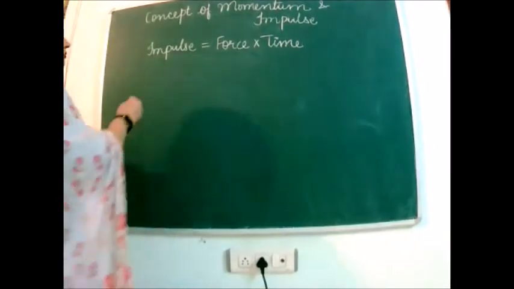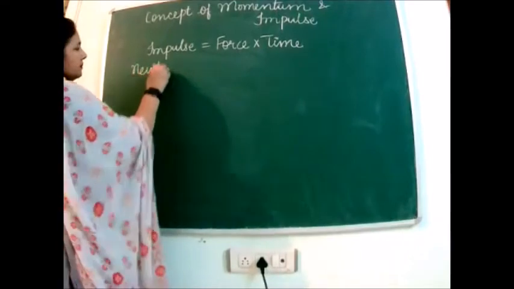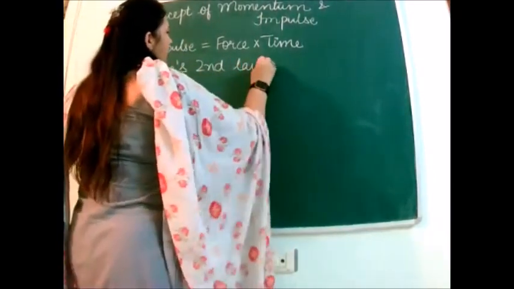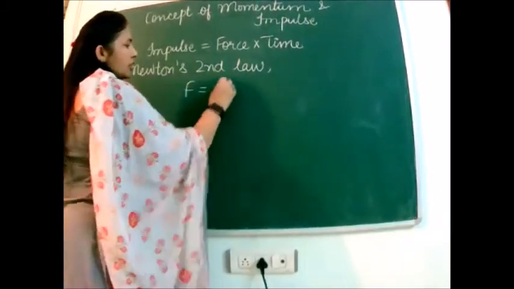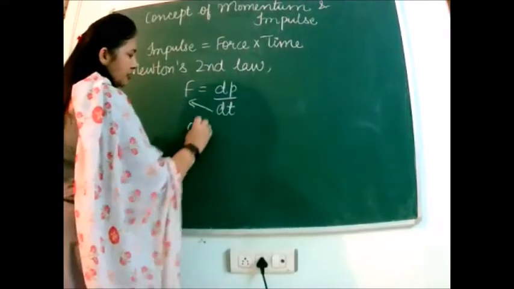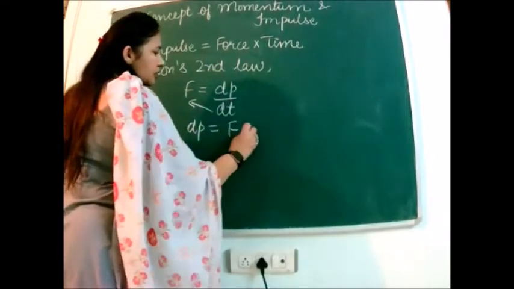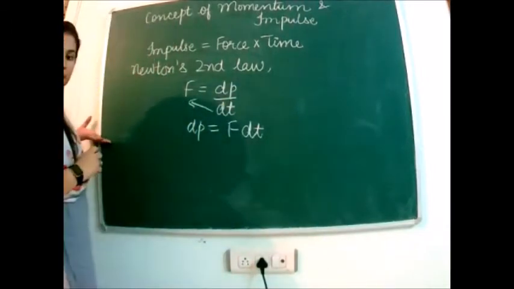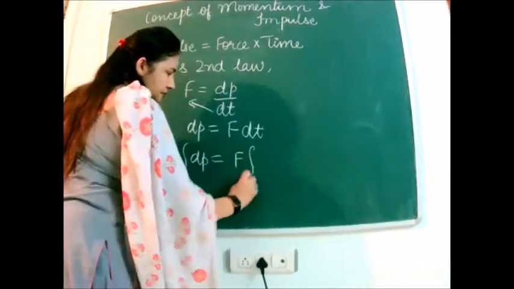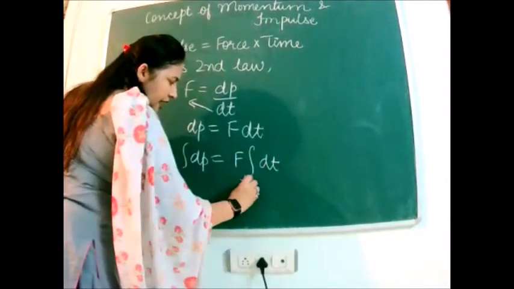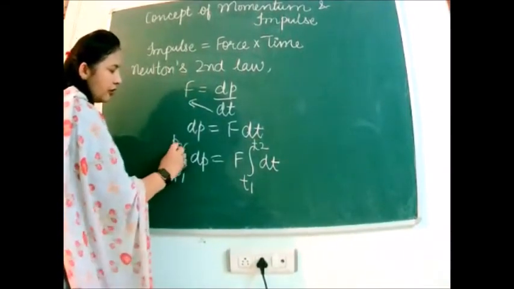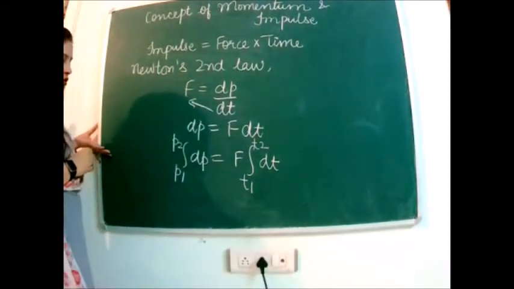Alright. So let us come to Newton's second law of motion. According to Newton's second law of motion, force is equal to rate of change of momentum. Cross multiply, we get dp is equal to F dt. Alright, now integrating both sides with the time varying from t1 to t2 and accordingly momentum varying from initial to final, p1 to p2.